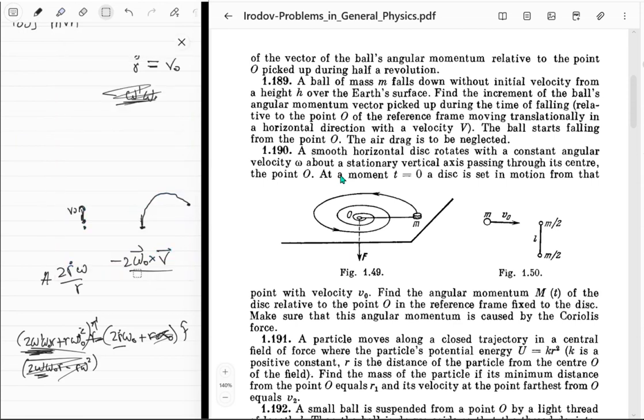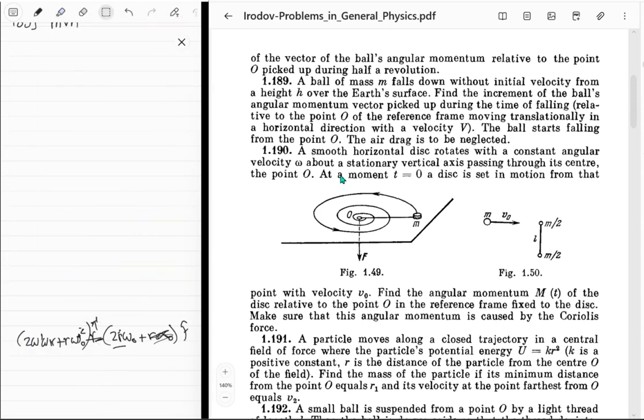So this actually is the Coriolis force. But the thing is, we don't use this. We instead just use this thing because we only care about the tangential component. We don't care about the radial component whatsoever, and it's planar motion. So the best formula to use is just this thing. Okay, so there we go: 2r dot omega naught. That is the tangential acceleration that we are dealing with.